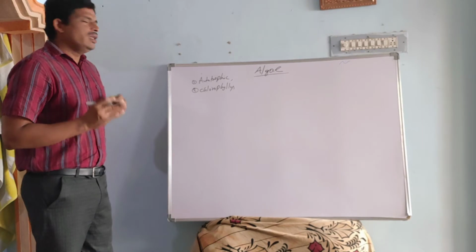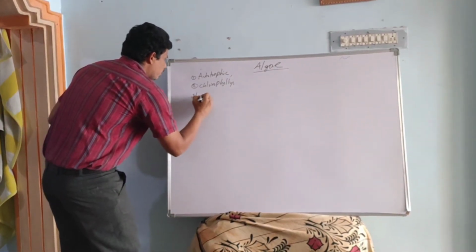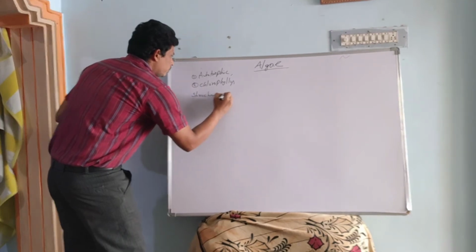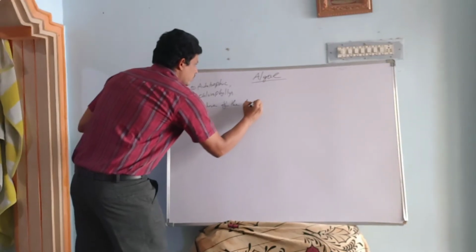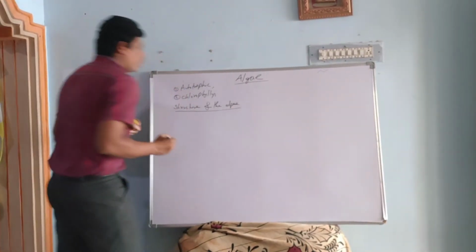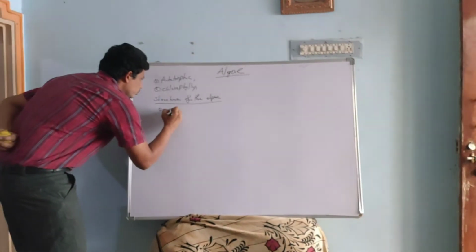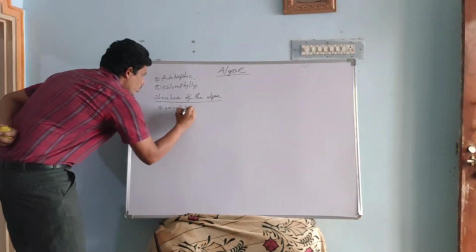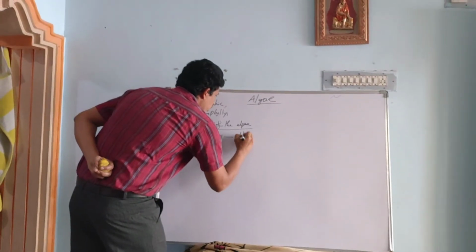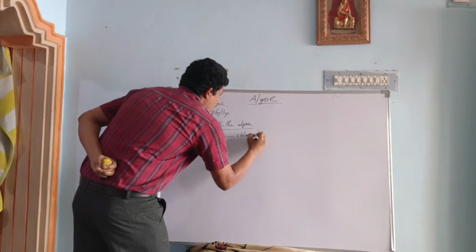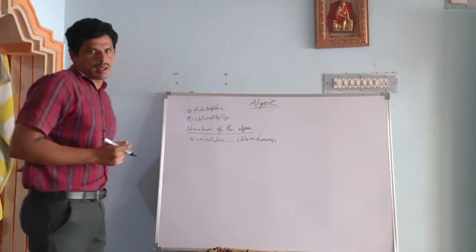But the structure of algae is especially of three types. One is unicellular algae, example Chlamydomonas, which is unicellular.